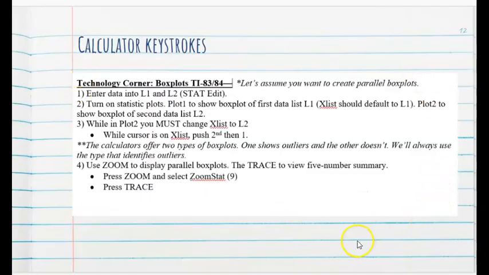So here's the keystrokes that I just went through, so you can play with it if you'd like. This does give you the information if you want to do parallel box plots. You would just turn on 2 different stat plots, and they would put them in the same window frame for you. But that's the idea, and we'll see you in class.